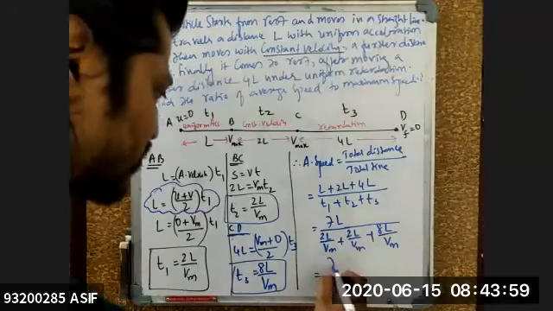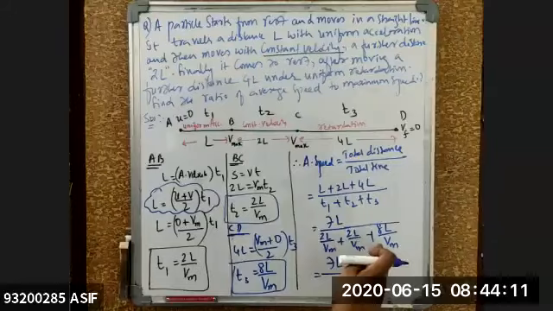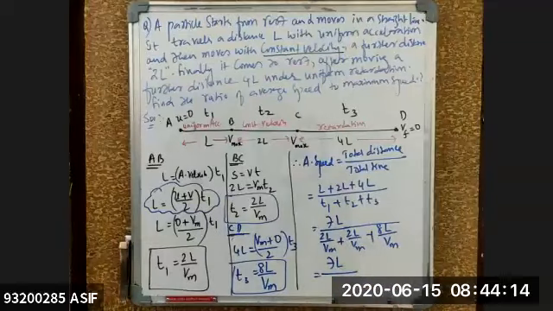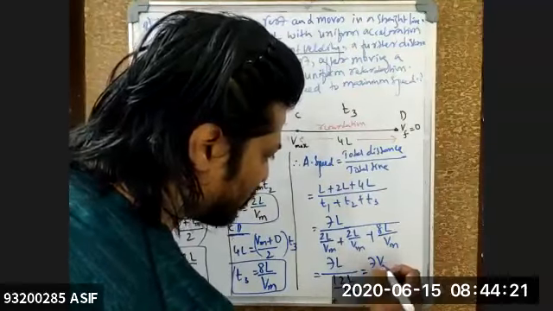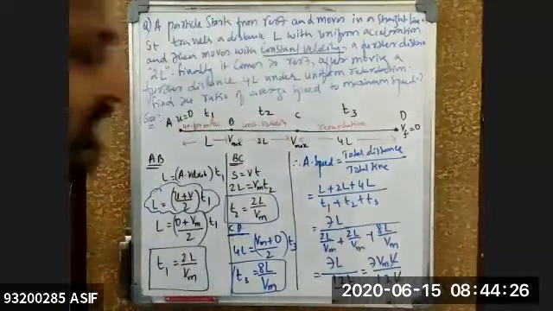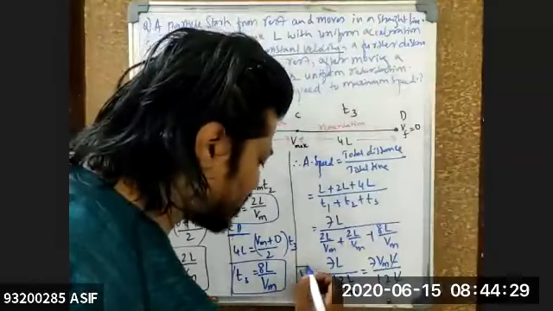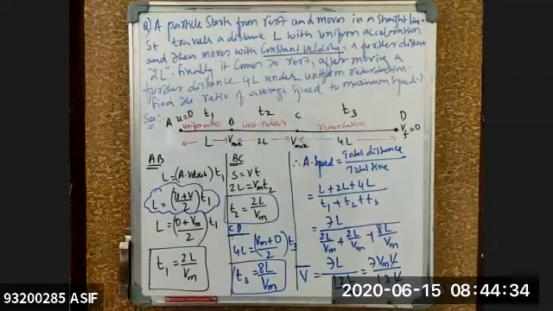So this will be equal to 7 into L divided by 2L by Vm plus 2L by Vm. How much will it be? 4L by Vm. 4L by Vm plus 8L by 4 Vm. How much is it? 12L by Vm. Very good. So this will become 7 Vm into L divided by 12 into L. So this L also gets cancelled. Average speed I represent by V bar. So V bar is equal to 7 Vm by 12.